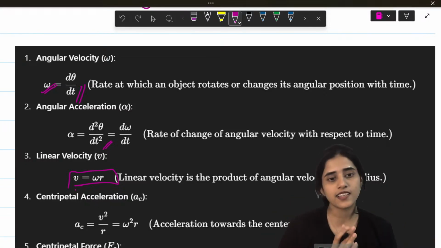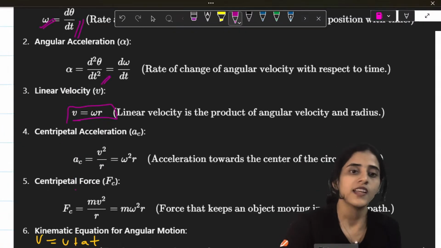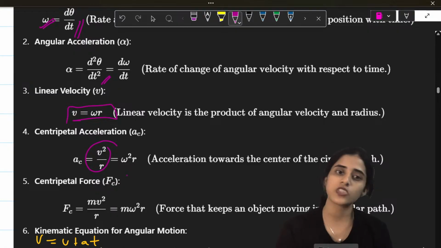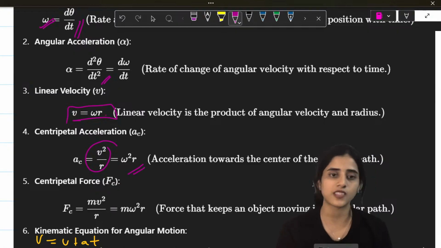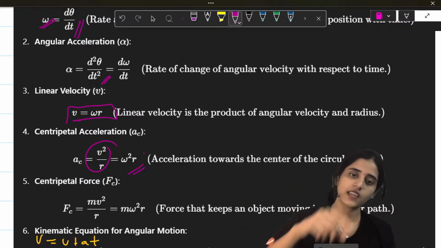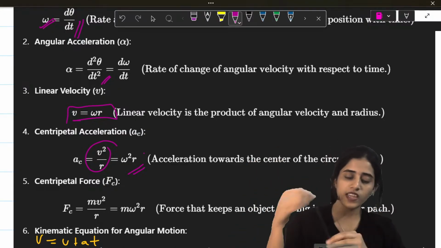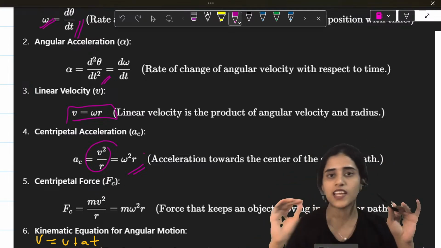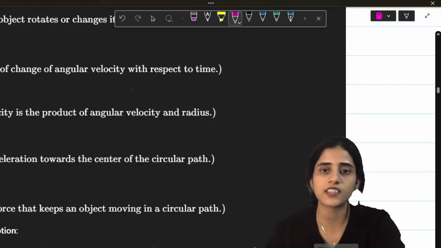So what is linear acceleration then? Linear acceleration is v square by r, which is also the same as omega square r. So acceleration is always towards the center. Now, when something is moving in a circular path, the only force that makes it move in a circular path is the centripetal force. So, what is centripetal force?